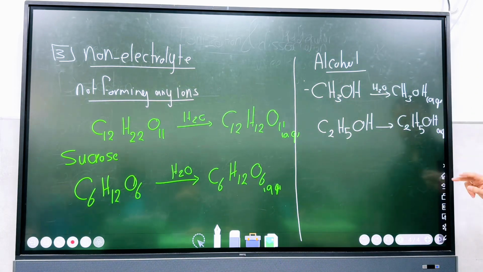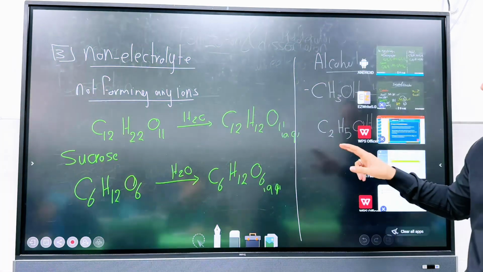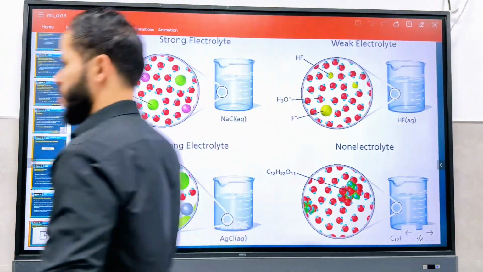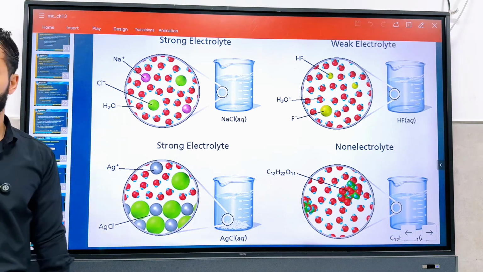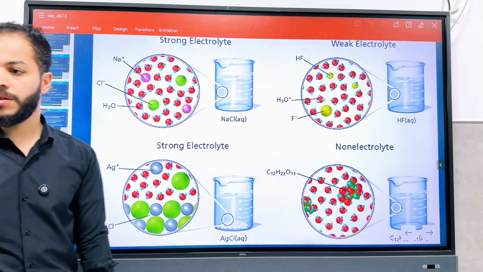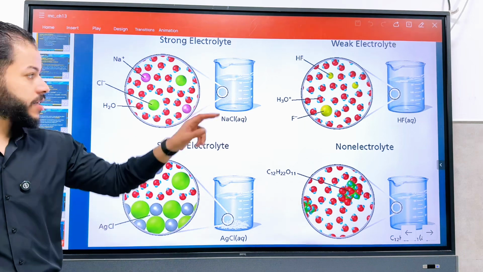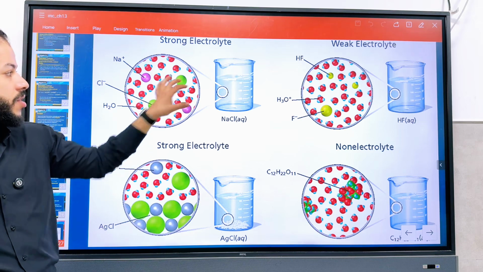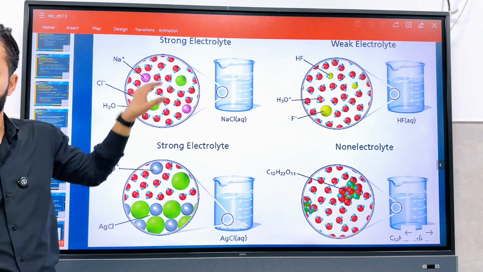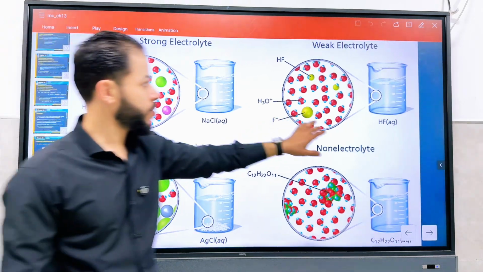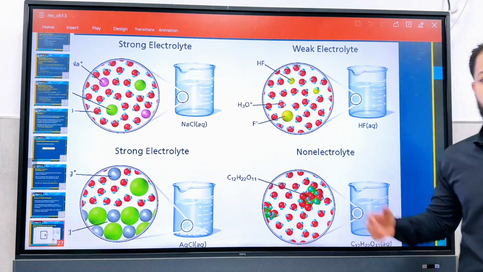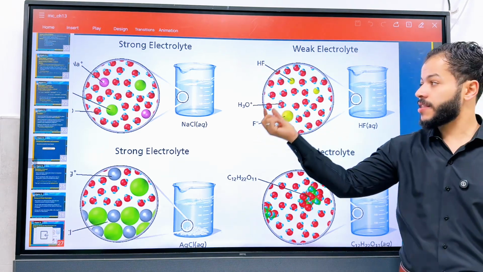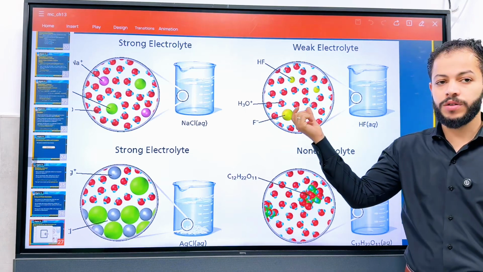Let's get back to the slides here to see what we mentioned, to see that in an actual beaker. This is, guys, an example of dissociation. As you see here, sodium chloride is a strong electrolyte because it's completely ionized, and you could not find any NaCl as a solid substance or as aqueous molecules. It's just the ions of chlorine and the ions of sodium surrounded by water.